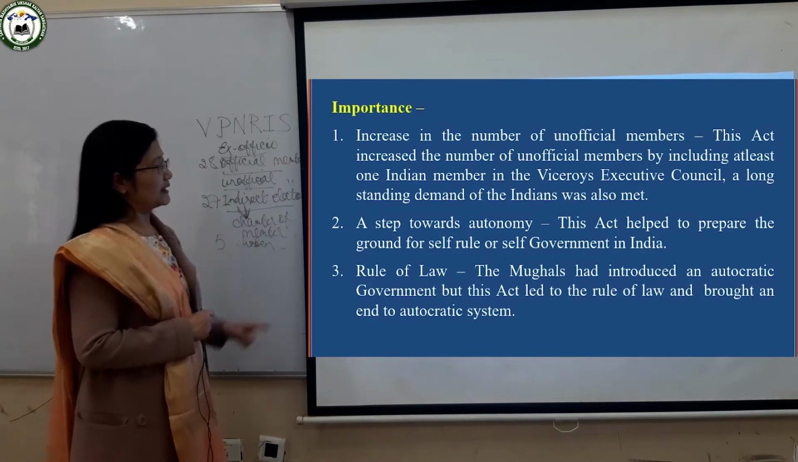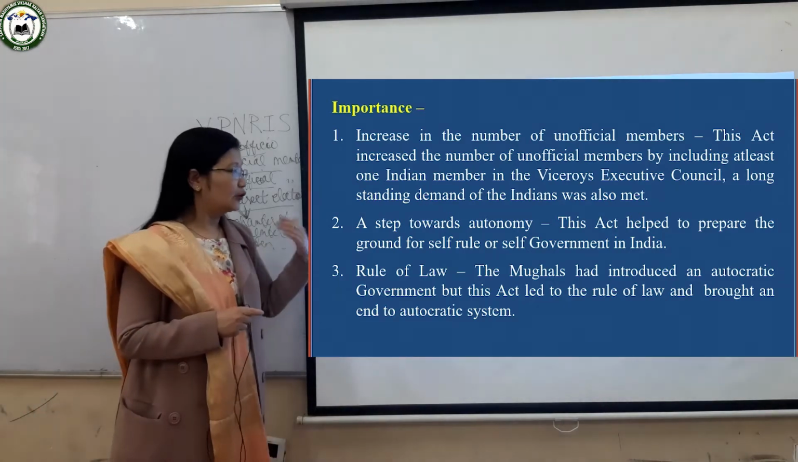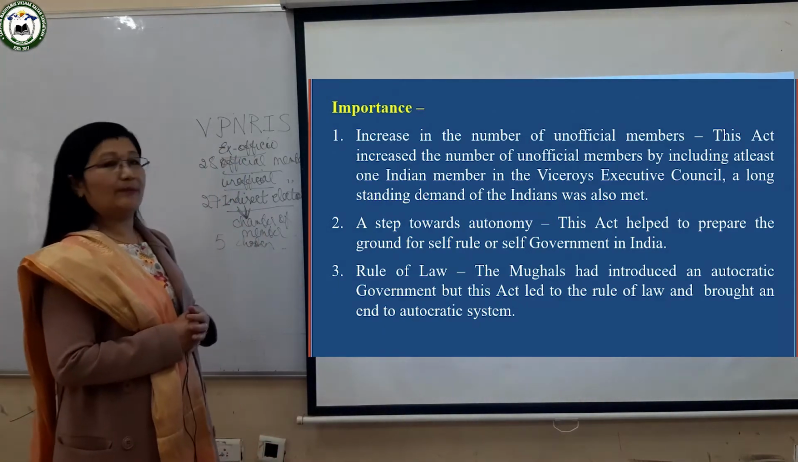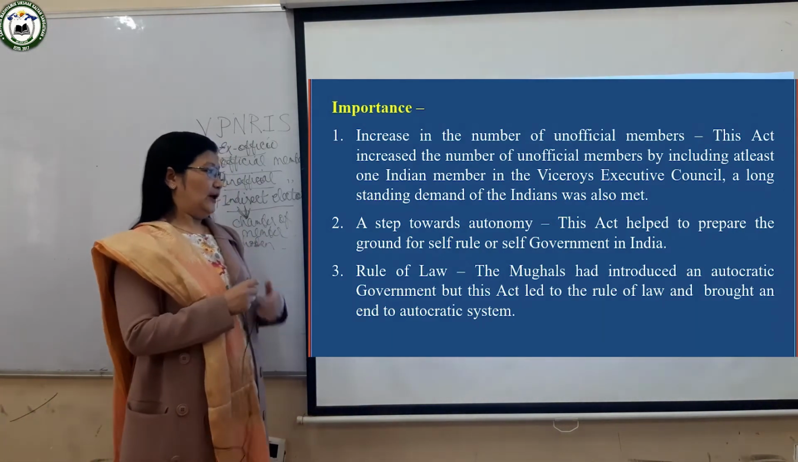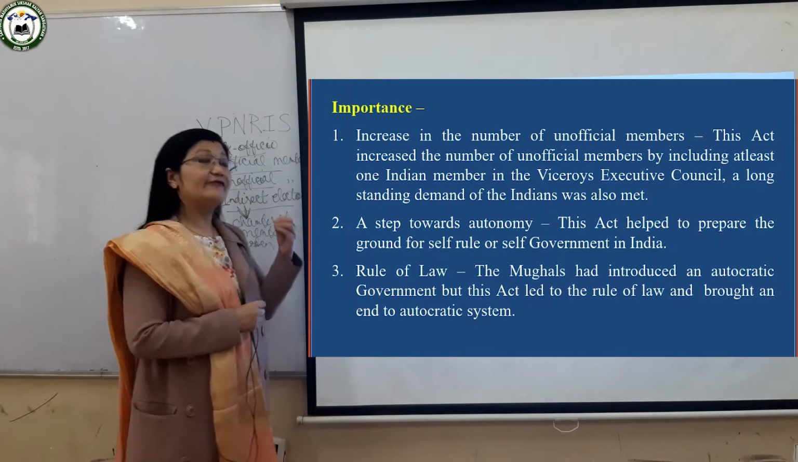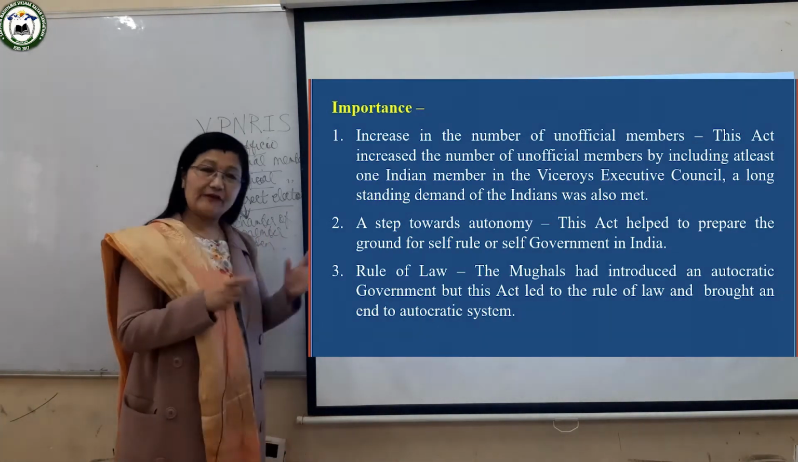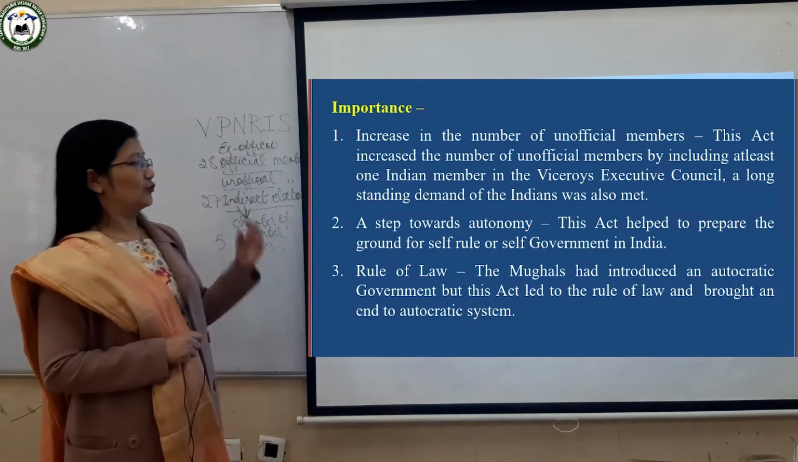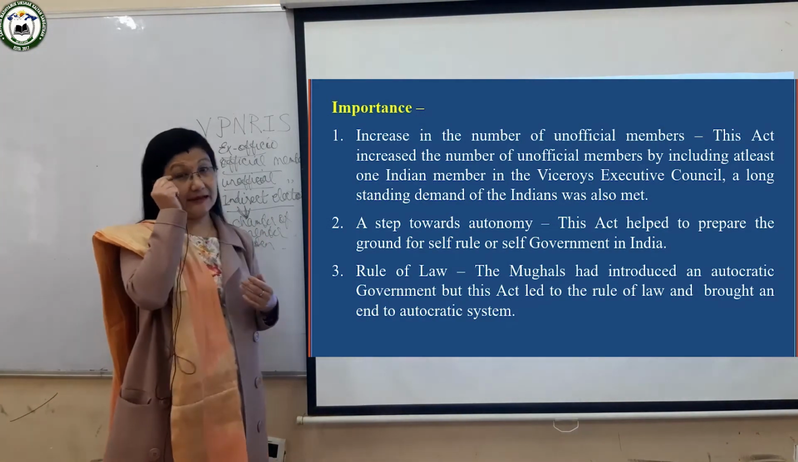That was one importance. The second importance is that now there was autonomy. Autonomy means freedom. Freedom was given to the people of India to form their own government. The Indians could now form their own government, self-rule. Indians could choose their leader and rule themselves. They were free from external control. So self-rule or self-government started in India according to this Government of India Act 1909.